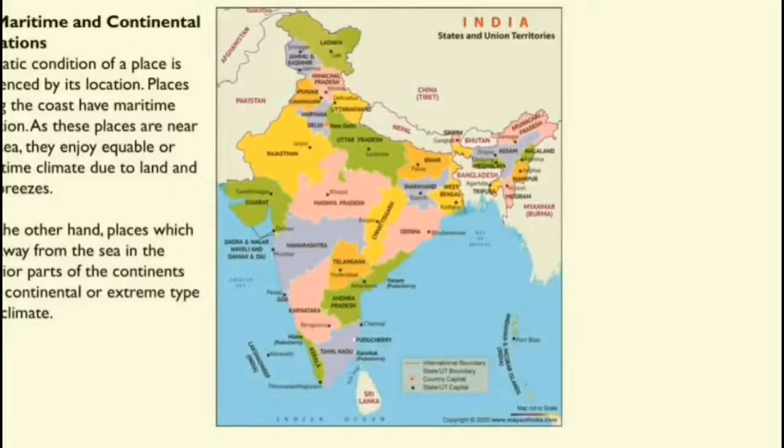Maritime and continental location of India. The climatic condition of a place is influenced by its location or latitude, wherever it is situated on the earth. India is surrounded by water on 3 sides, so it enjoys a maritime climatic condition, because land breeze and sea breeze blow, and it keeps the coastal area's climate in equilibrium, neither too high nor too low.